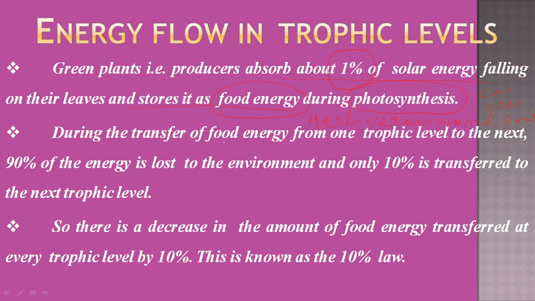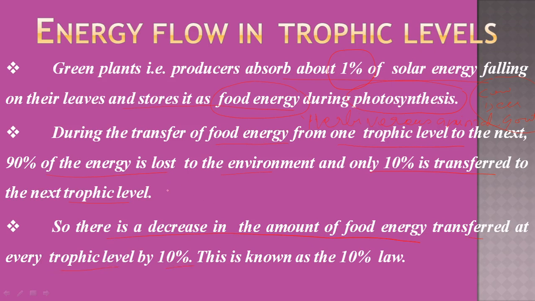During the transfer of food energy from one trophic level to the next, 90% of energy is lost to the environment, and only 10% is transferred to the next trophic level. That is, when these plants are eaten by a herbivorous animal like cow, deer or goat, of the total energy present in the plant, only 10% is transferred to the cow, deer or goat, while the rest 90% is lost in the environment. So there is a decrease in the amount of food energy transferred at every trophic level by 10%.